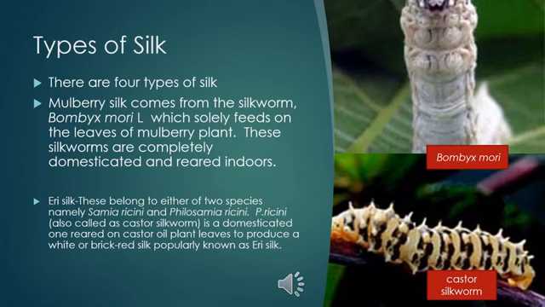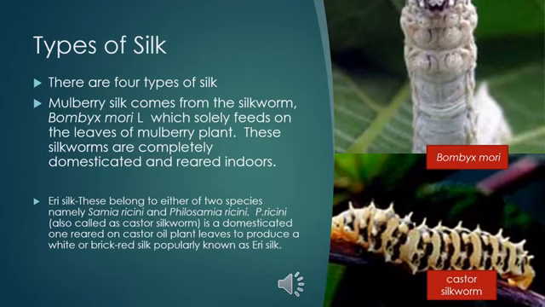Similarly, the next one, Eri silk, belongs to either of two species. These are different types of silkworms again, and their names are Samia ricini and Philosamia ricini. These are the two types of silkworm from which we get the Eri silk. They are also called castor silkworms.